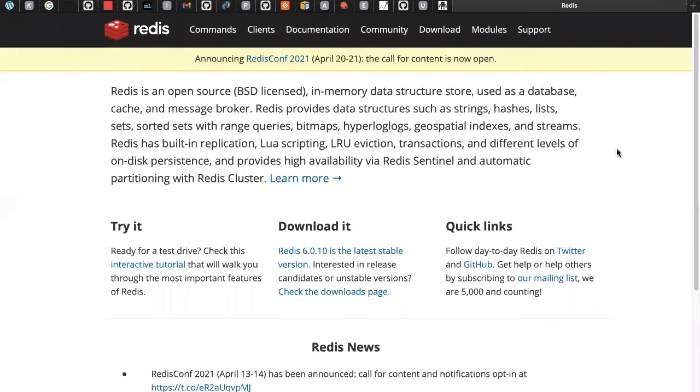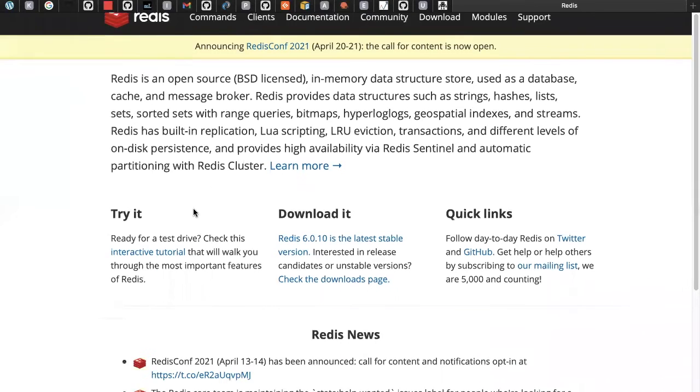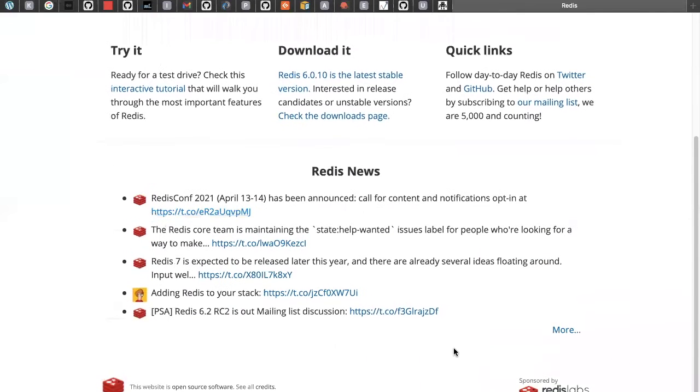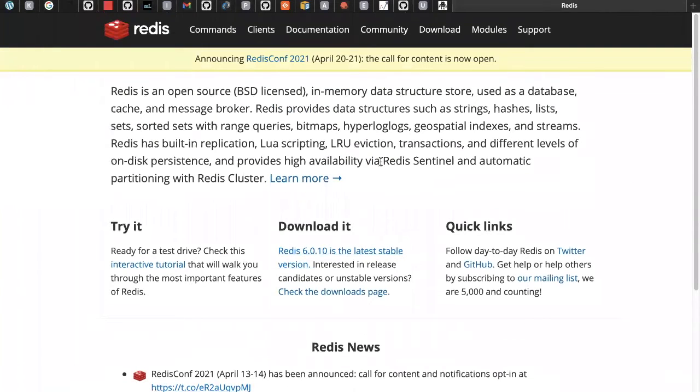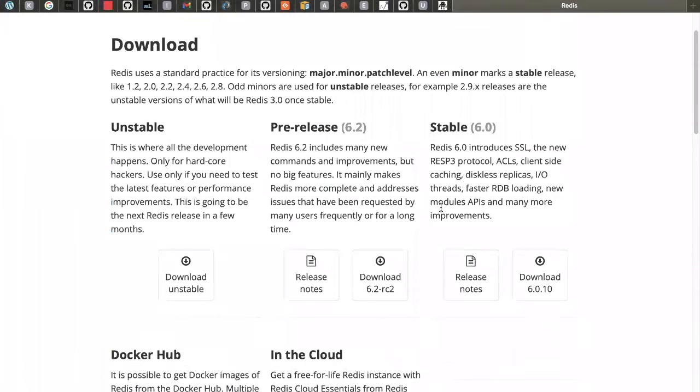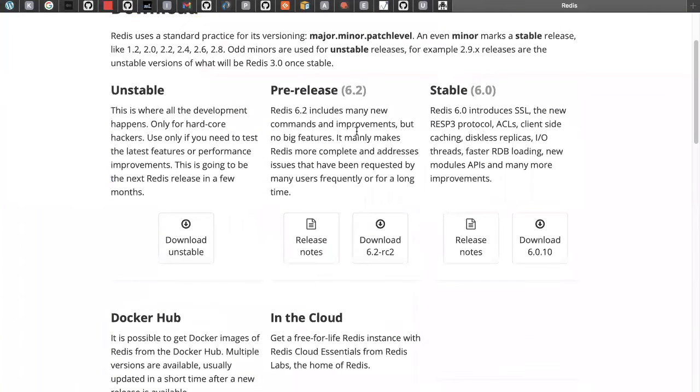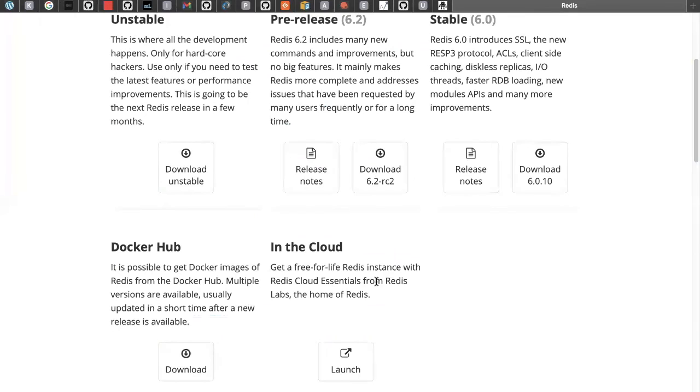This is the Redis official website, and you can see the main thing is that Redis 7 is expected to be released later this year. This is one important piece of news you can observe here. And you can get the downloads. Go to the download button, click on it, and you'll get the unstable version, pre-release version, stable version, the Docker and the cloud.